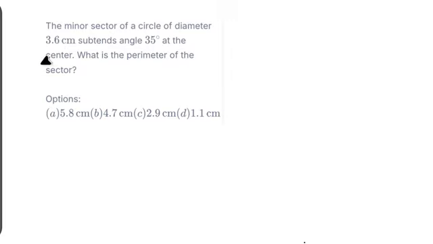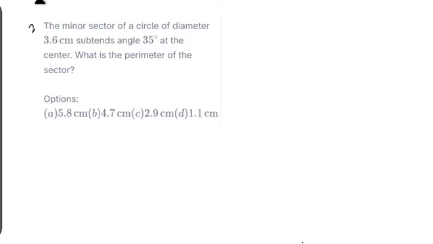Okay guys, so here is question 2. We have the second question of today's lesson. So let's dive into it. The question is: the minor sector of a circle of diameter 3.6 centimeters subtends an angle of 35 degrees at the center. What is the perimeter of the sector?